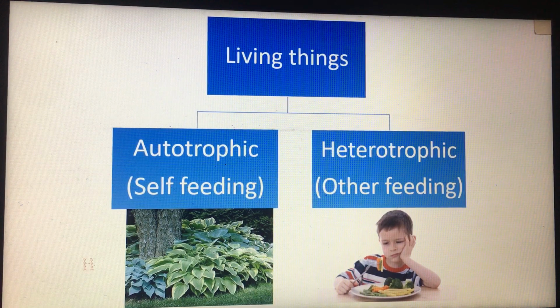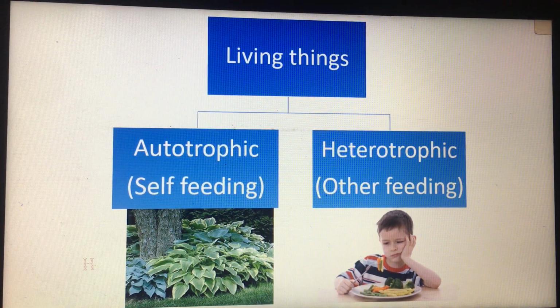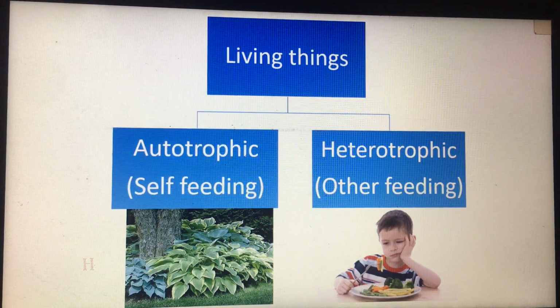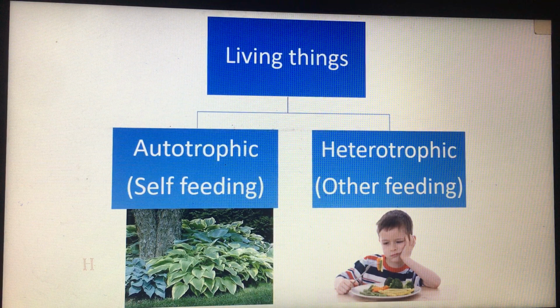Okay, now what about heterotrophic, which means other feeding? As you know, other organisms such as humans and animals cannot make their own food, and they have to take in food molecules from their surroundings. So this way is called heterotrophic.